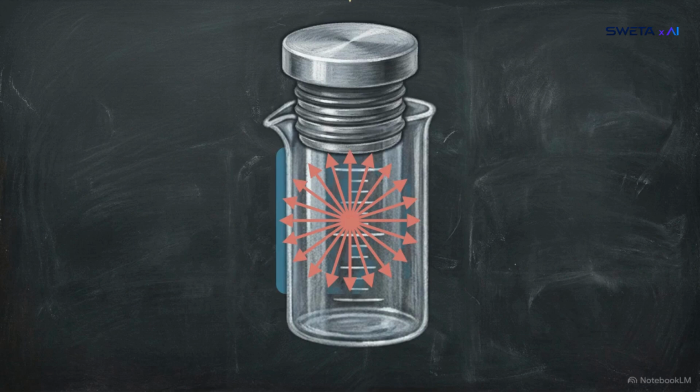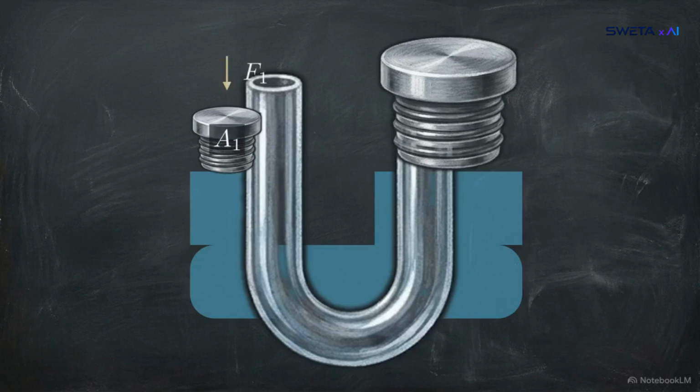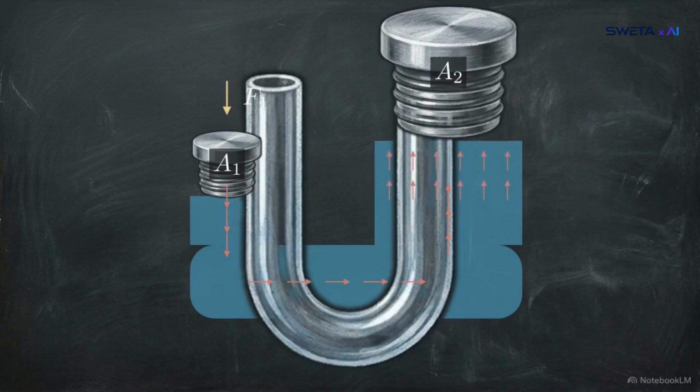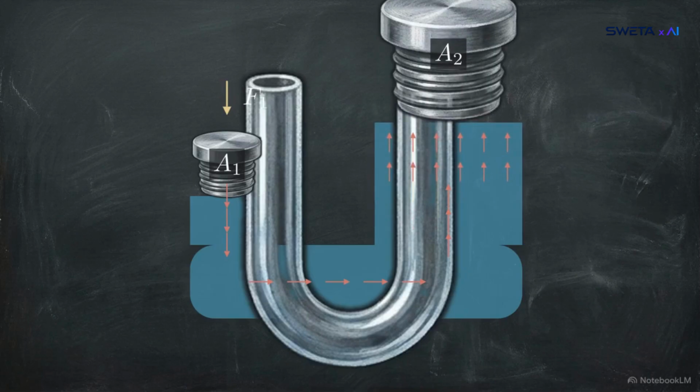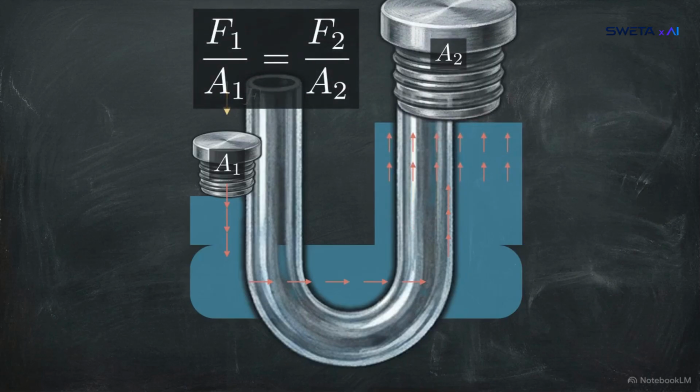This diagram shows how we exploit Pascal's law to generate a mechanical advantage. If we push down on a small surface area, A1, with a specific force, F1, we create a uniform pressure field inside the fluid. Because that exact same pressure must reach the other side, providing it with a much larger exit area, A2, means the force spreads out over more space. The result is a multiplied exit force, F2.